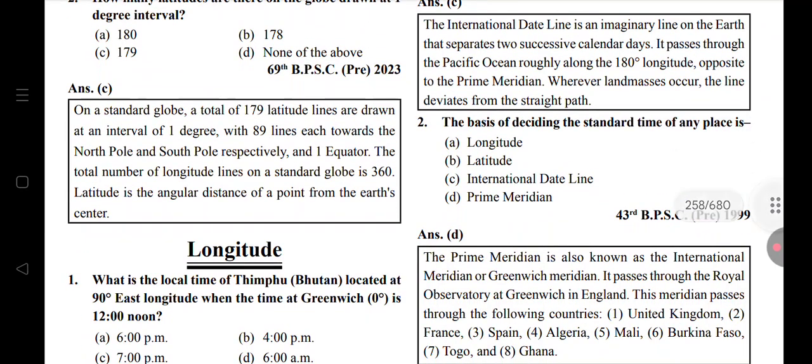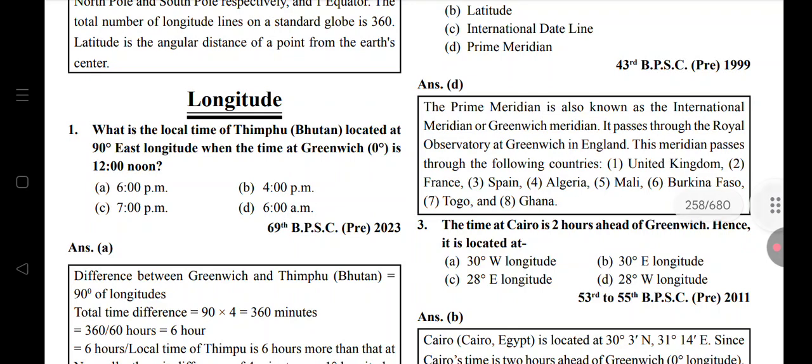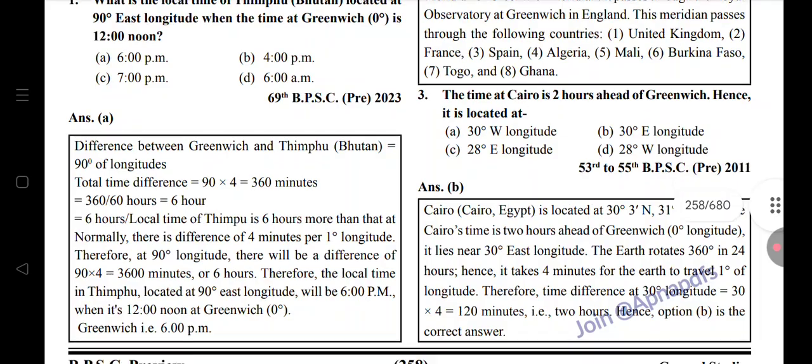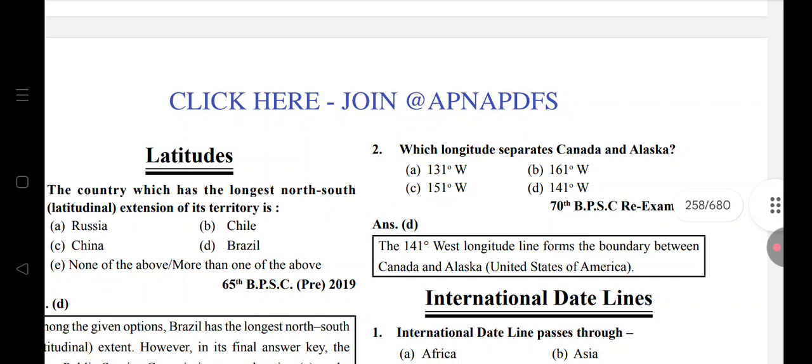Longitude. What is the local time of Thimphu, located at 90 degrees longitude, when the time at Greenwich, 0 degrees, is 12 noon? The difference between Greenwich and Thimphu, Bhutan, is 19 degrees longitude. 19 into 4, 360. 141 degrees west separates Canada and Alaska.